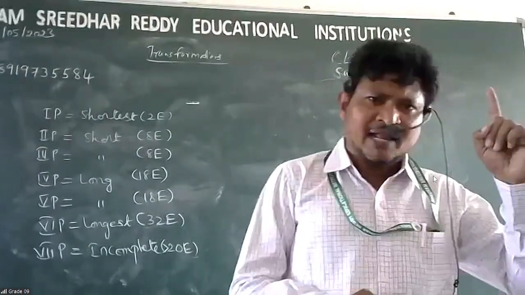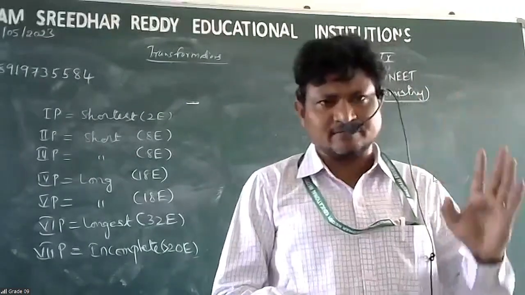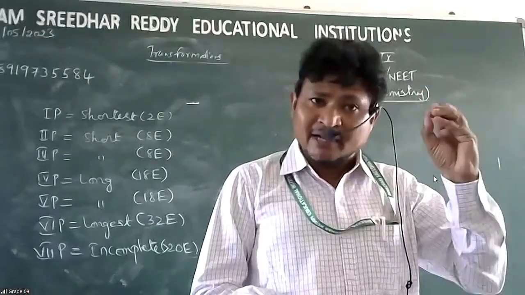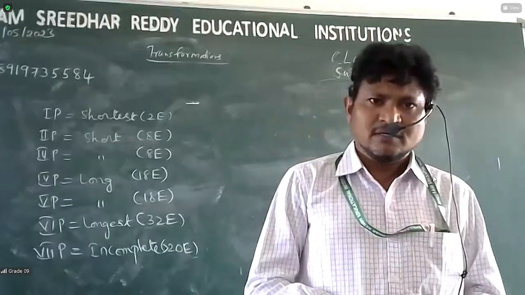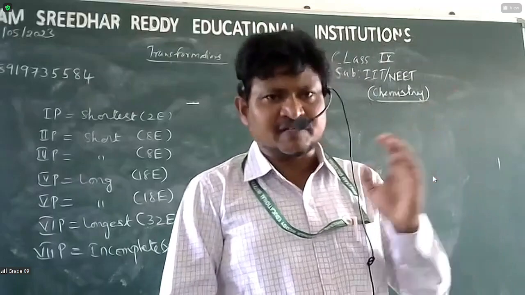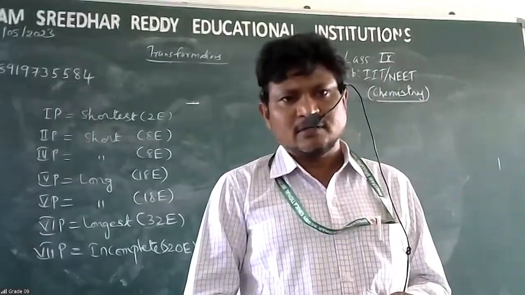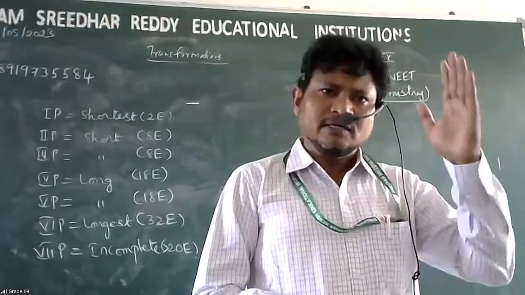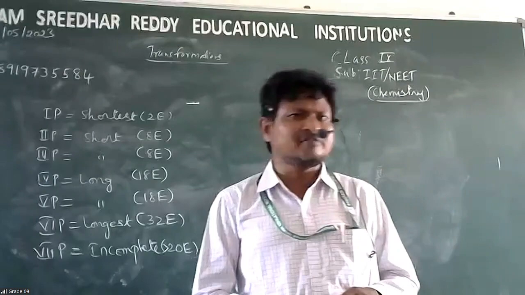But in the original form also, 18 vertical columns were there, but the number of groups was 16. Groups were with A and B subdivisions.